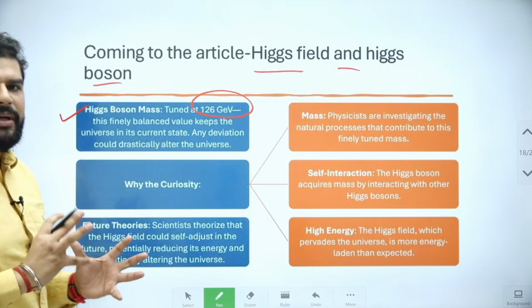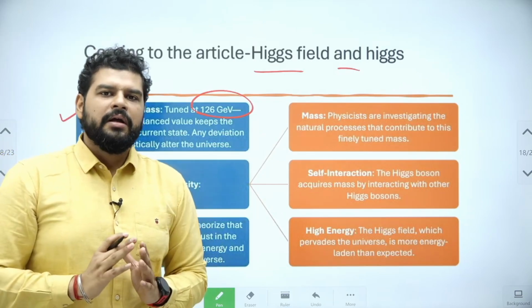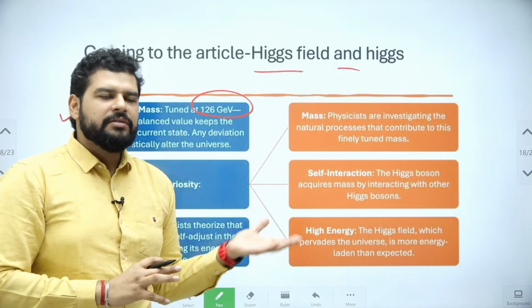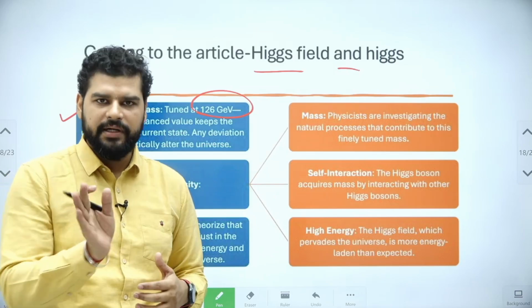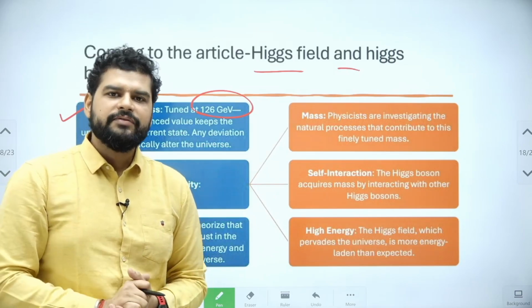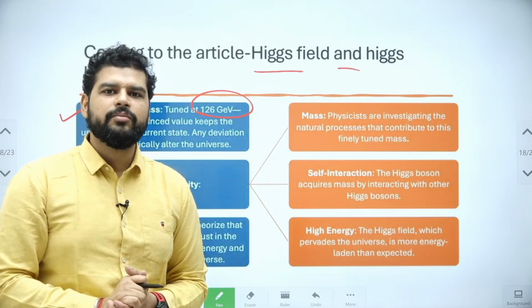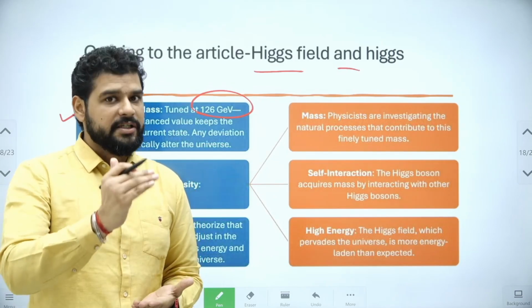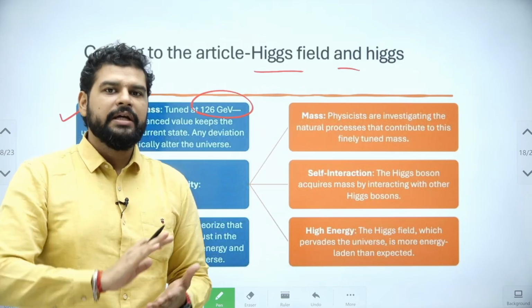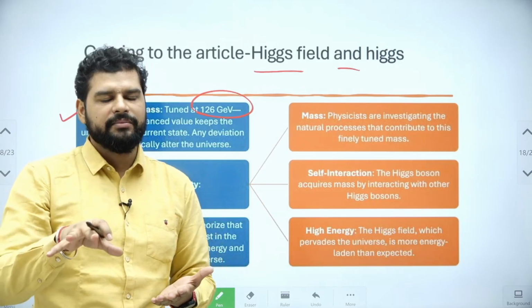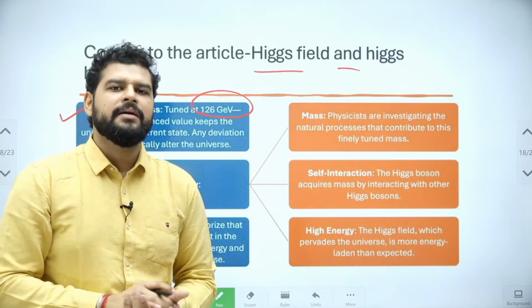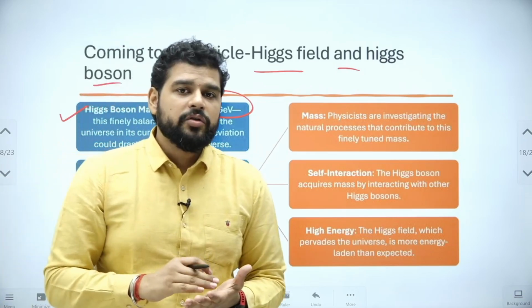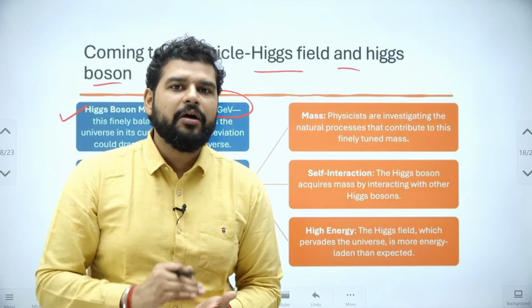Now this is very peculiar because the mass of the Higgs boson tells us the energy of the Higgs field, and scientists found out that the mass of the Higgs boson is more than expected. So the Higgs field is also having more energy. Now this is of concern.